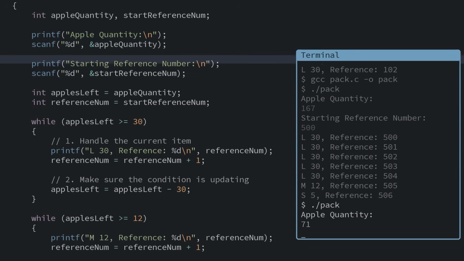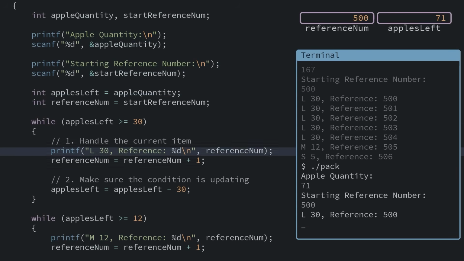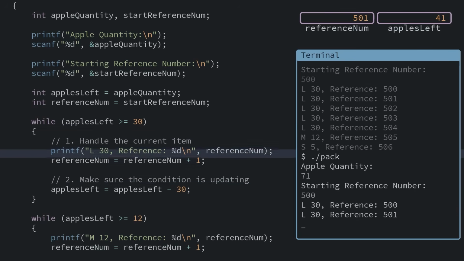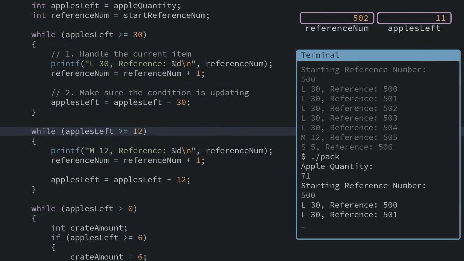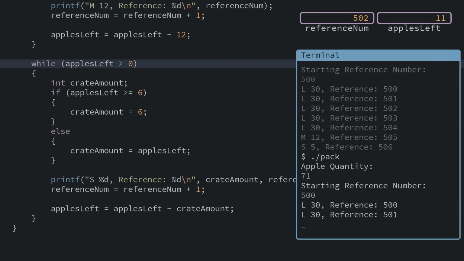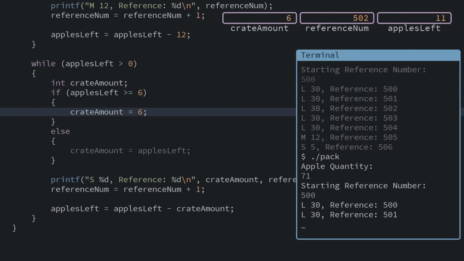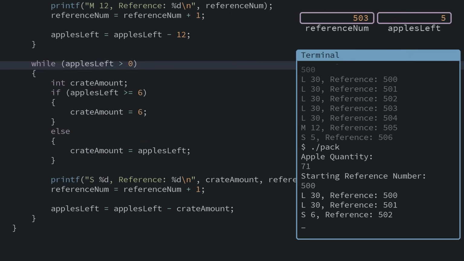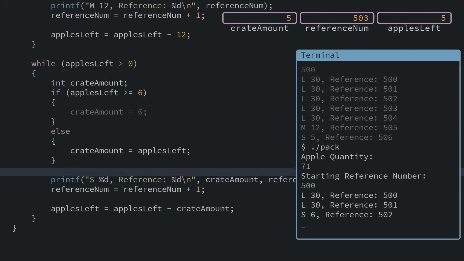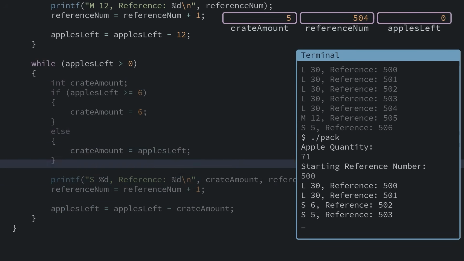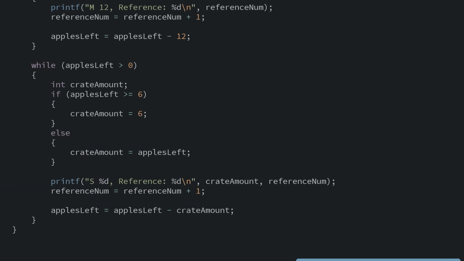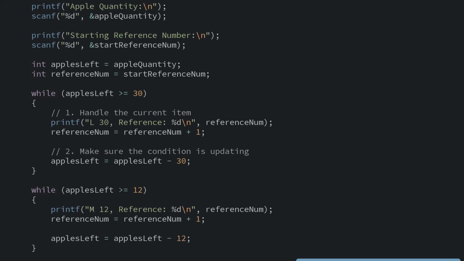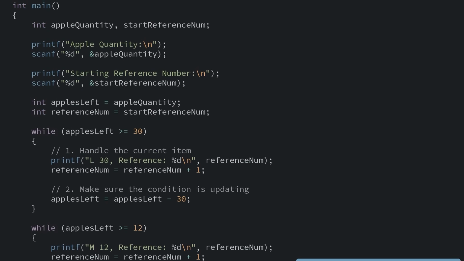For 71 apples, we'd fill up 2 large crates, completely skip over the medium crates entirely, and give us 2 small crates, one completely full, and one with leftovers. With that, you now have the basic mechanics of while loops. We're about to take this more advanced, but before we dig deeper, it's a good idea to start experimenting with while loops.